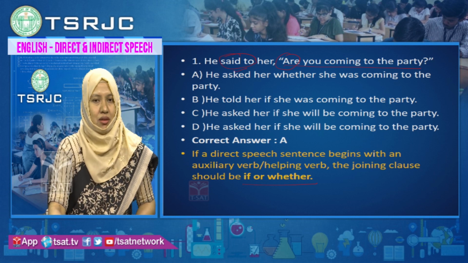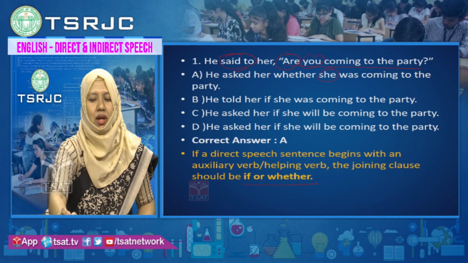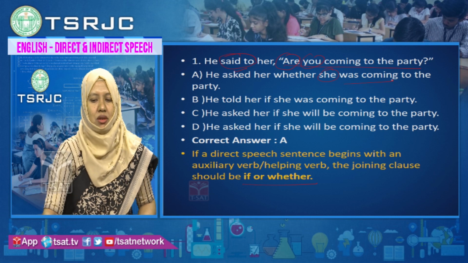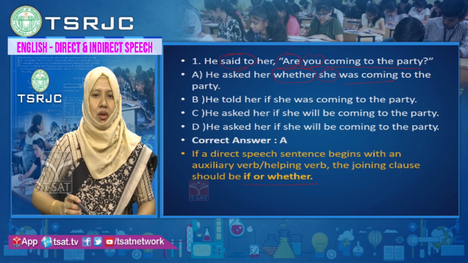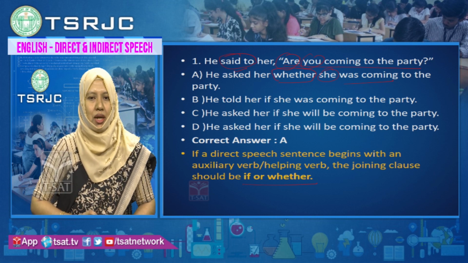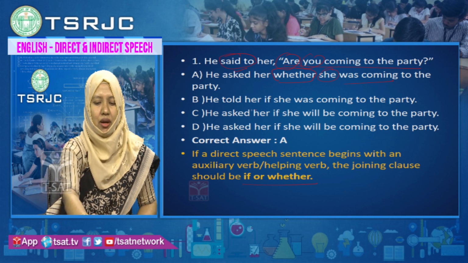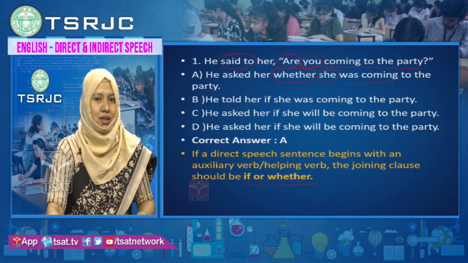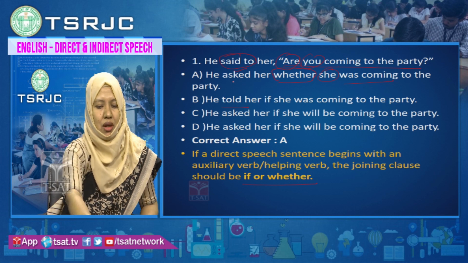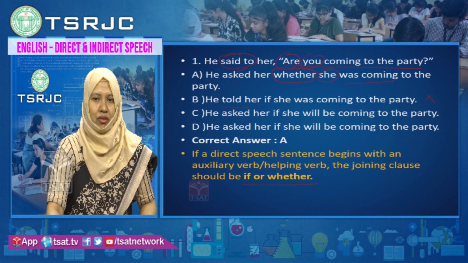He asked her whether she was coming to the party. You will change to she, coming will change to was coming, and are will change to whether. We can use if also, but if you look at other sentences, "he told her", told is used. It is not telling, it is an ask, he was asking, clarifying. So, asked is the suitable reporting verb. So, option B will be eliminated.